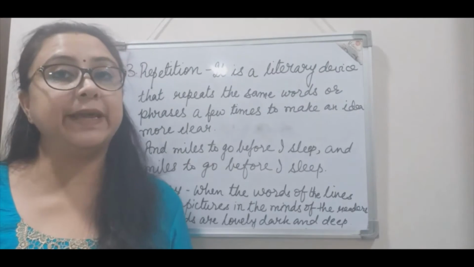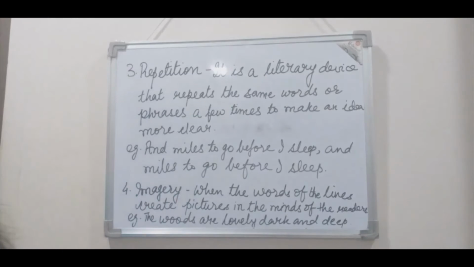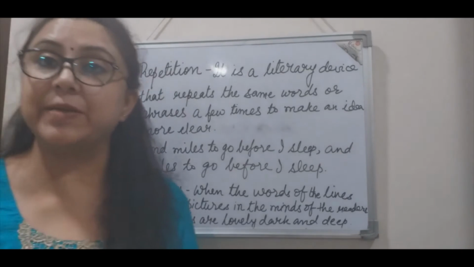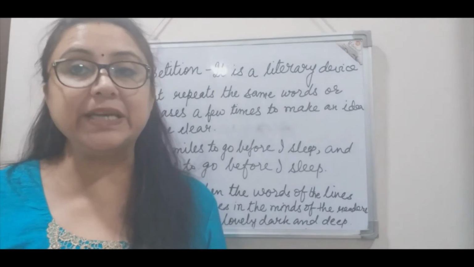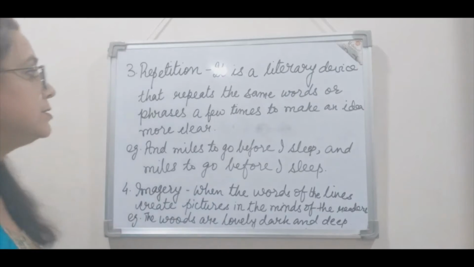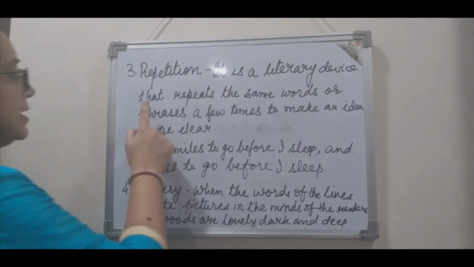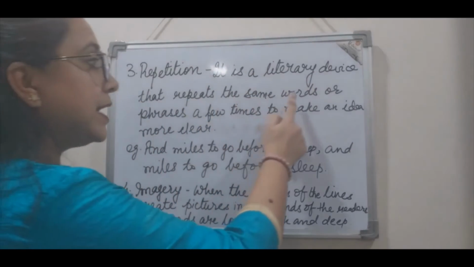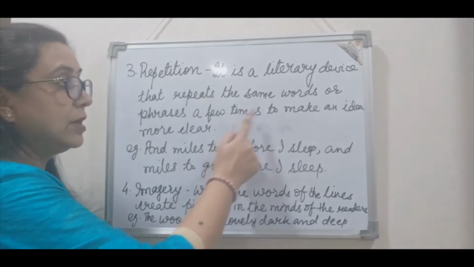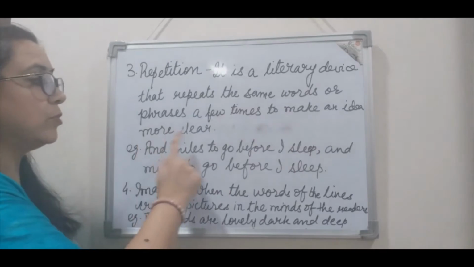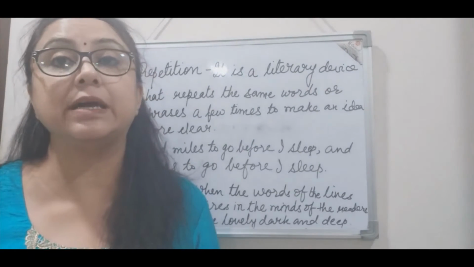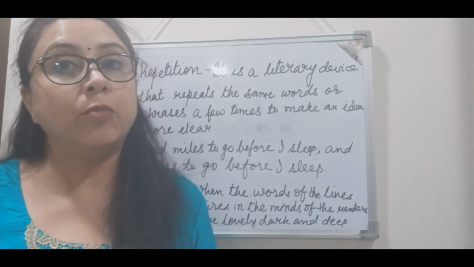Moving on to the next literary device, that is repetition. As the name suggests, repetition is repeated use of words or phrases. It is a literary device that repeats the same words or phrases a few times to make an idea more clear and more effective.